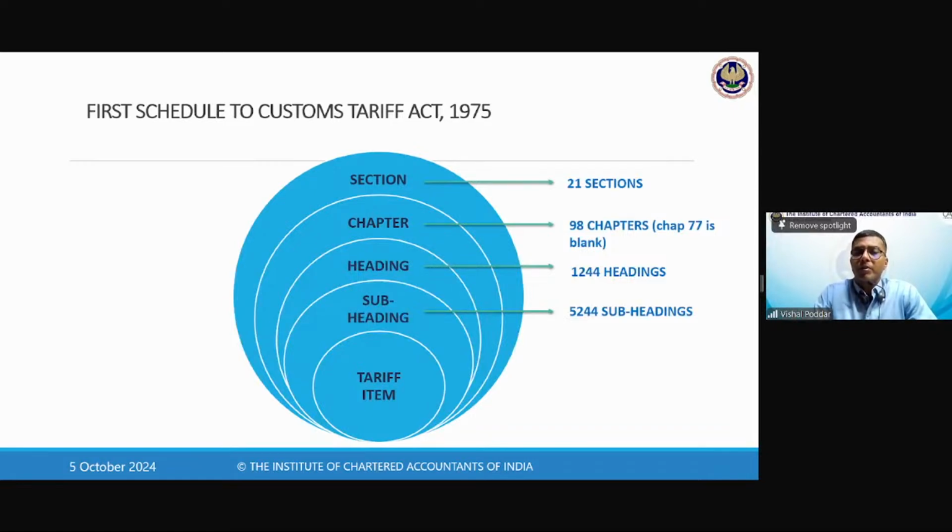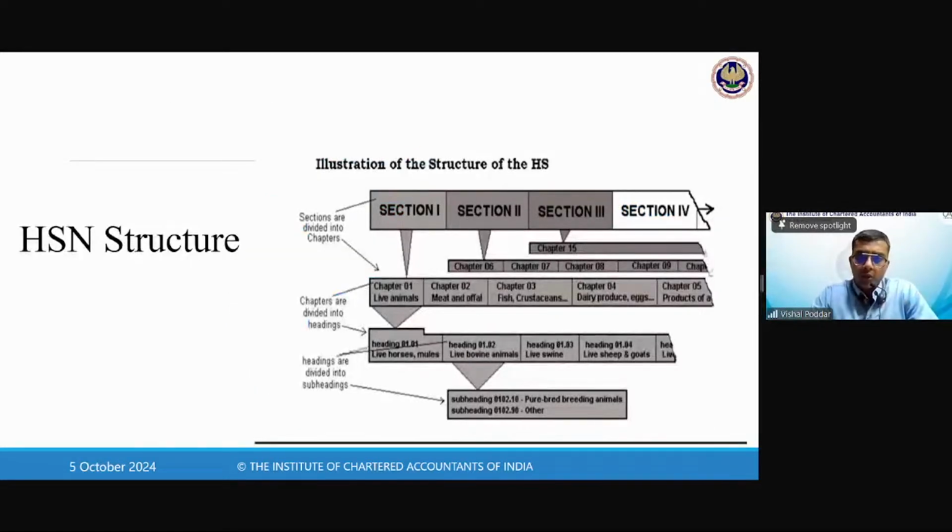So that is why a chapter is kept blank to cover such items if the need be. So this is how the structure goes. Section 1 has chapter 1 to chapter 5. Then you have section 2, which has chapter 6 to chapter 14. Then you have section 3, which has chapter 15 onwards. So this is how sections are there.